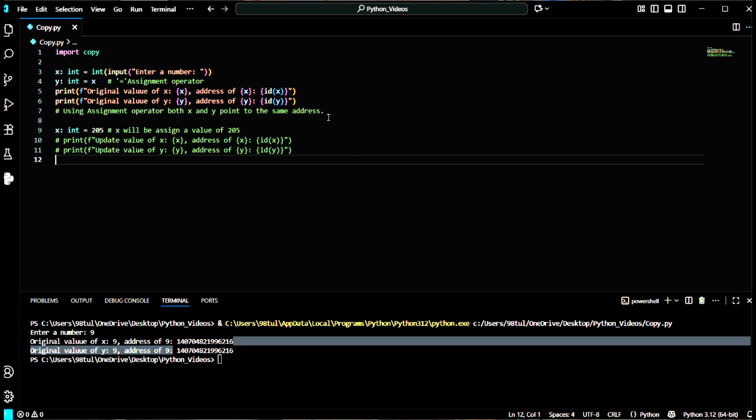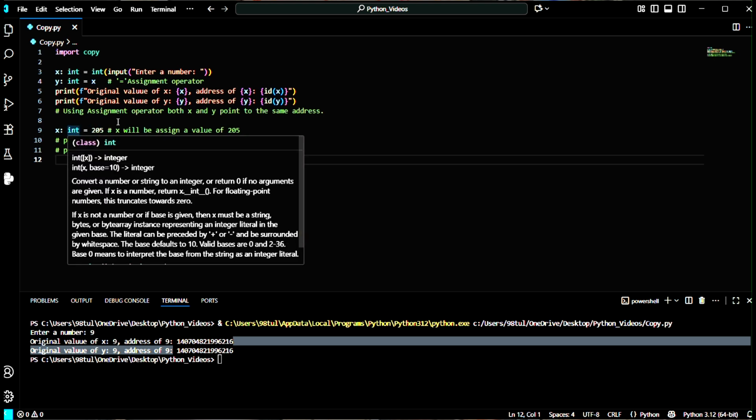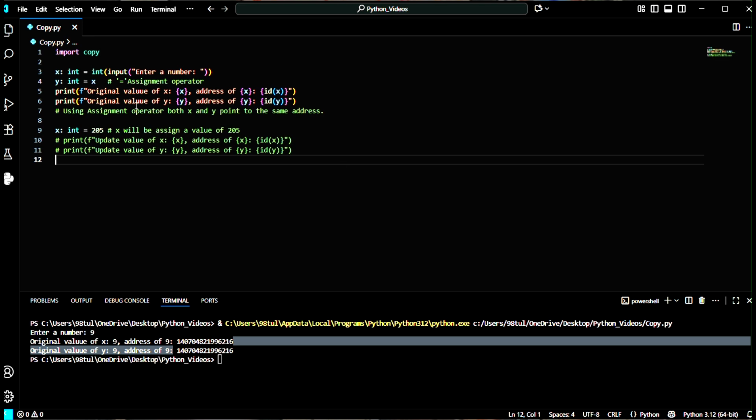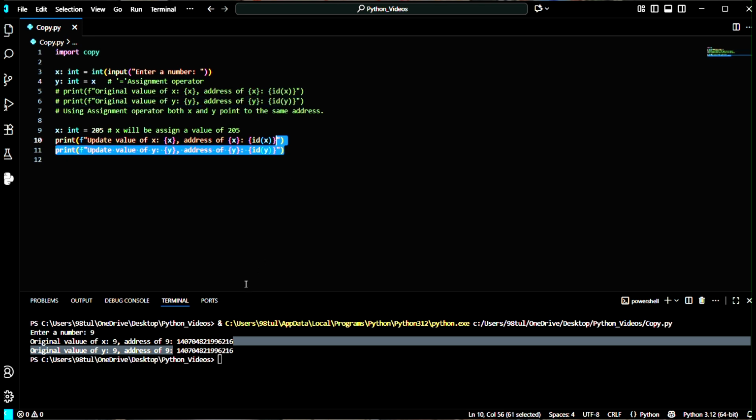So what will happen when we bring a new value to the variable x? Will it reflect in the y variable or not? So we will check it. You can check here, I have written that using the assignment operator, both x and y point to the same address. Now suppose I assign the value 205 to the variable x. Let's check what will happen. Now again I'm going to check the addresses. Let me comment this, otherwise you will get confused. Now let me enter.